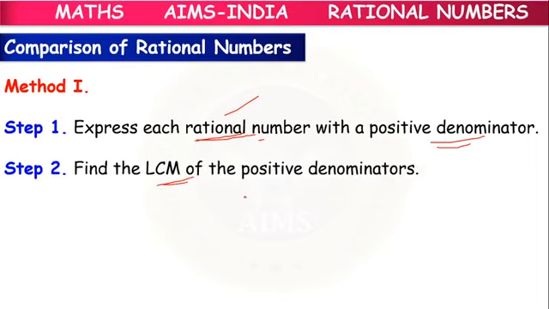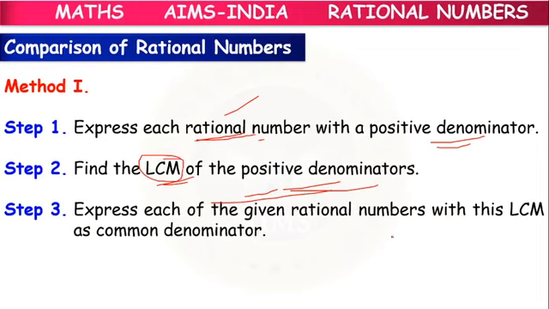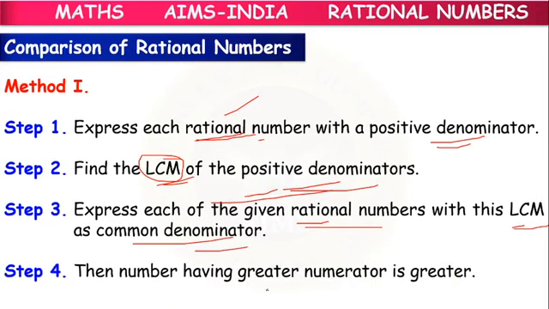Then we have to find the LCM of the positive denominators. LCM means least common multiple. Next, express each of the given rational numbers with this LCM as common denominator. The number which has the greater numerator will be the greater. So here, what is the concept? How to compare rational numbers?